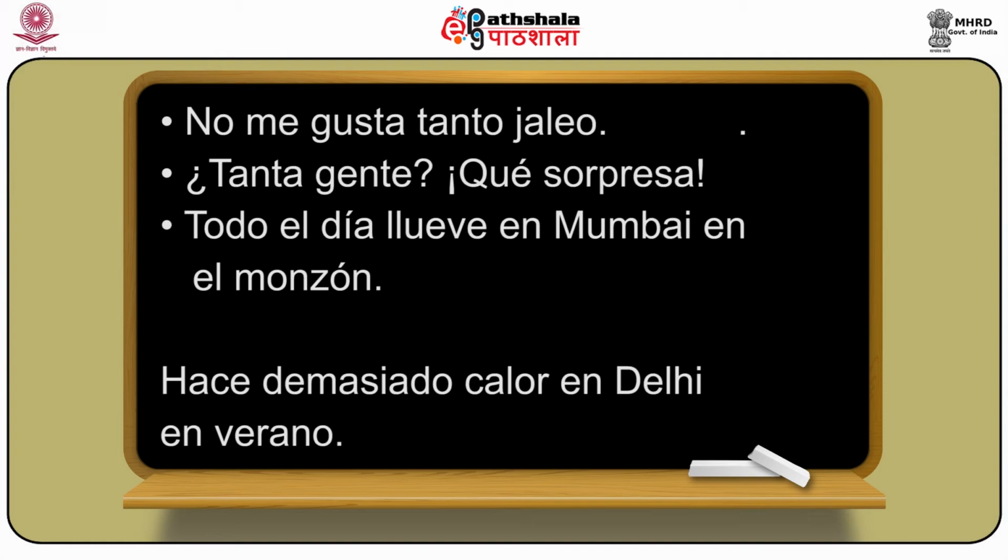In the same way, if I take an example of demasiado, demasiado means too much or too. So if I say it's too hot in Delhi in summer, the same thing can be said as hace demasiado calor en Delhi en verano. So hace demasiado calor, demasiado is too hot or too much hot.